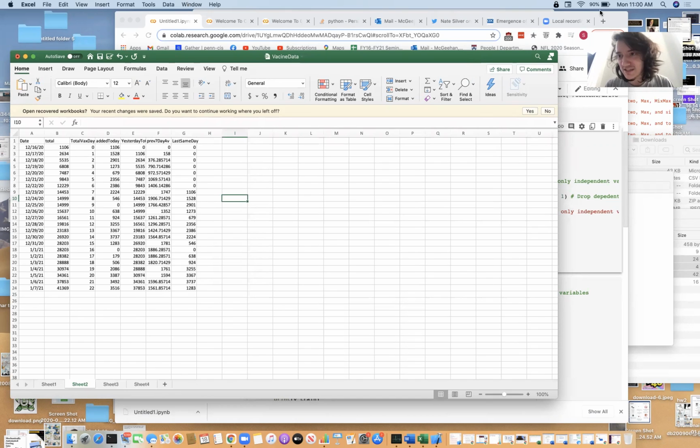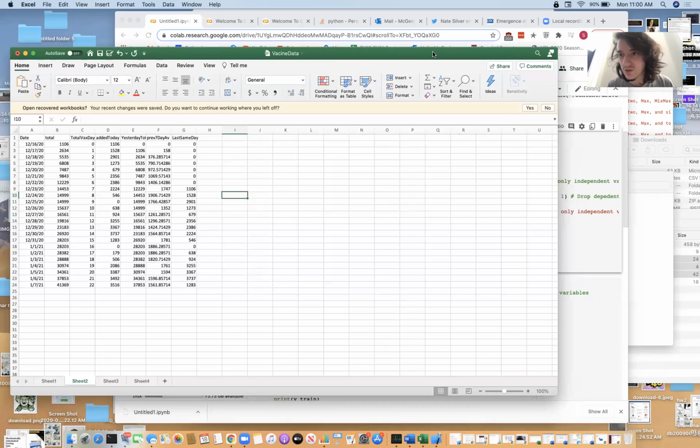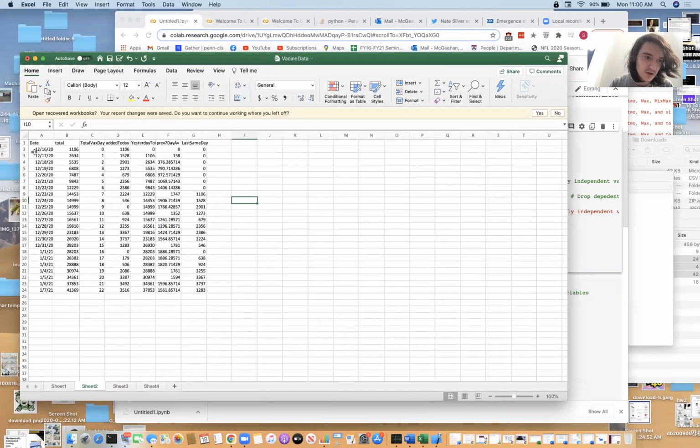we have a vaccine model that we made for the MCIT Hackathon. We tried to do a machine learning model on data released by Philadelphia on the schedule of vaccines. So we're going to try to predict when we're going to hit herd immunity based on vaccines in Philadelphia. And I'll explain those numbers as we go. But here's the raw data.